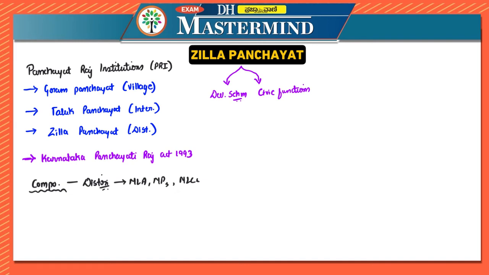Now let us start with the composition. The first point to remember is that the elected members are determined under section 160 of the act.